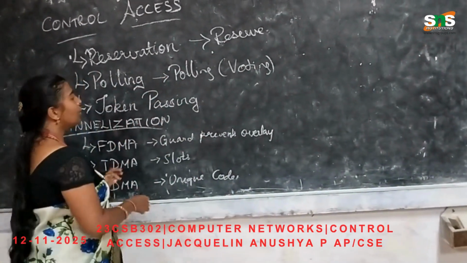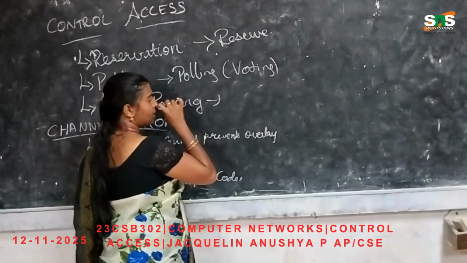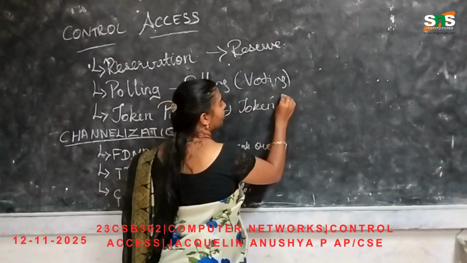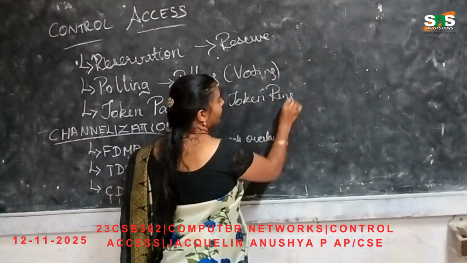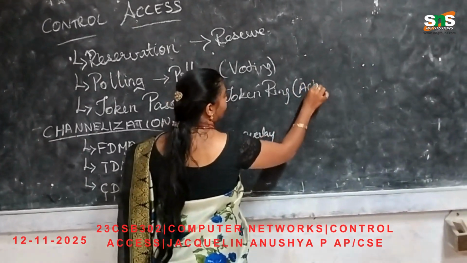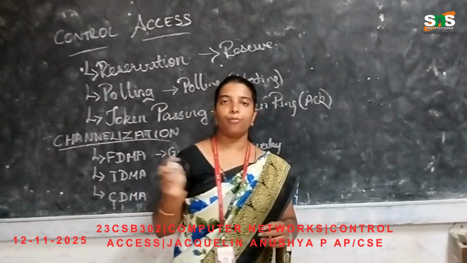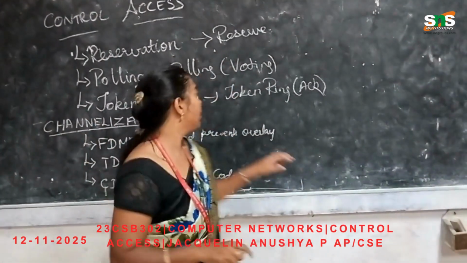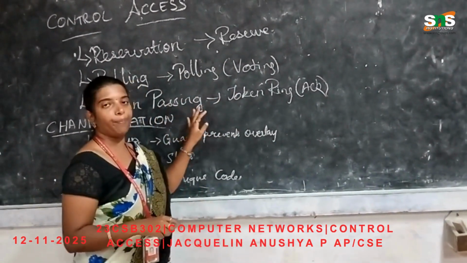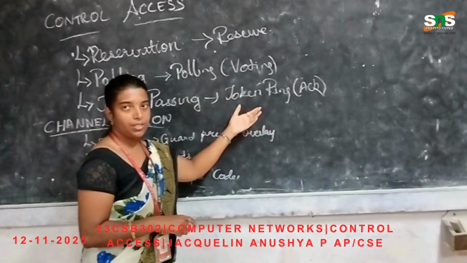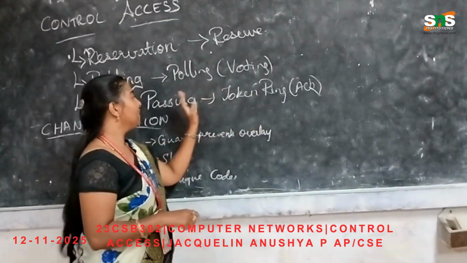Next is token passing. After each message is sent, a token will be sent back. A token is nothing but a kind of acknowledgement, where the data can be acknowledged from one end to another end by token passing. In token passing, it waits for the acknowledgement and sends again.